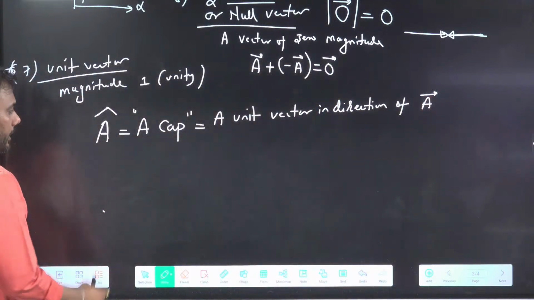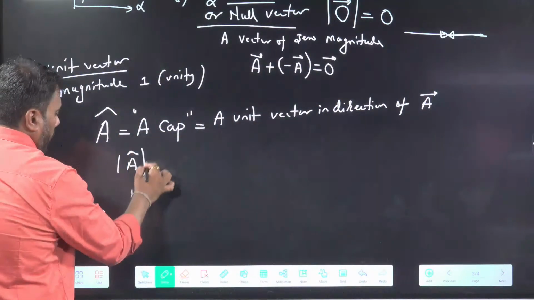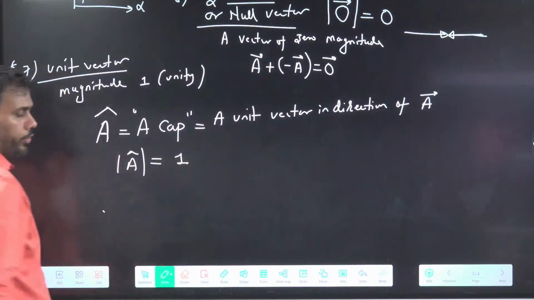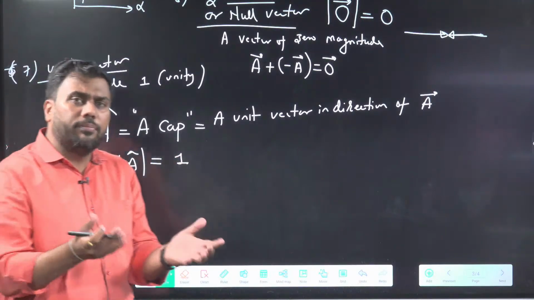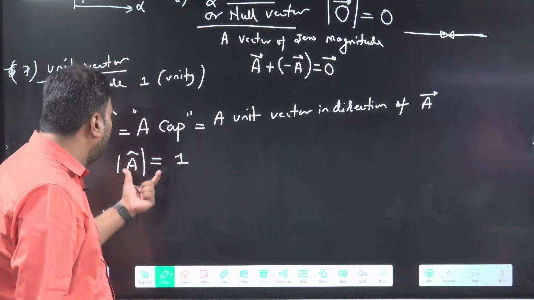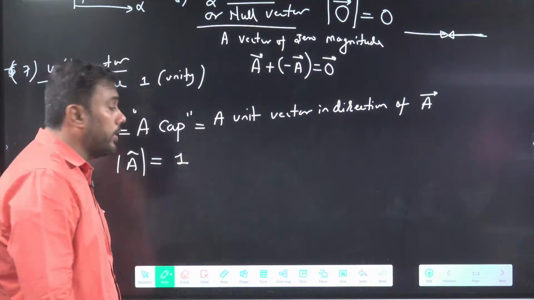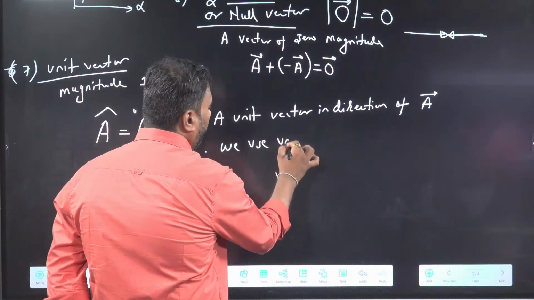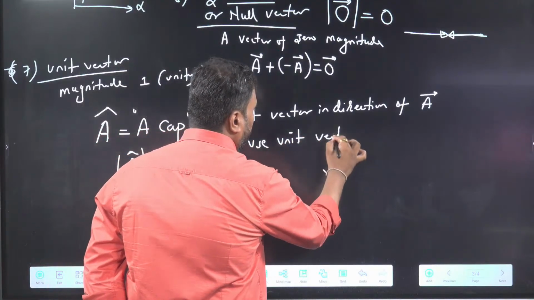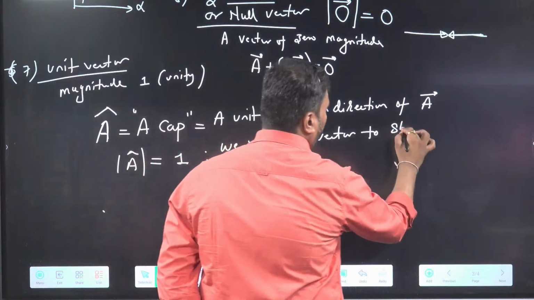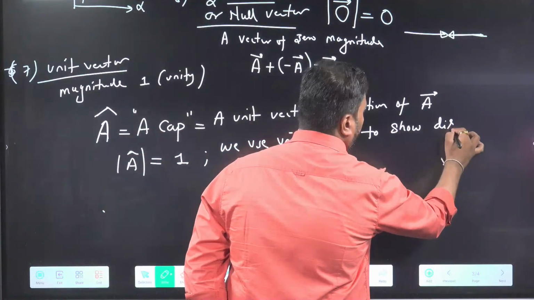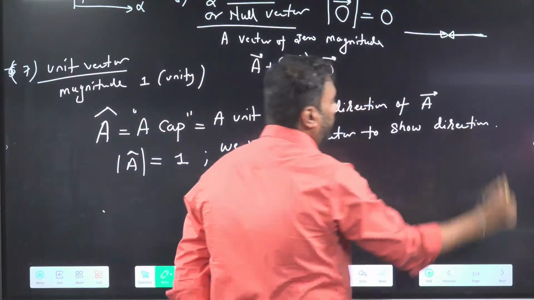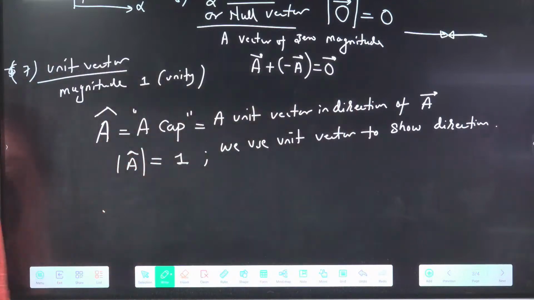Magnitude of unit vector is 1. They do not represent any magnitude. Their magnitude is 1, or they represent only one magnitude. So why do we use them? We use unit vector to show direction.